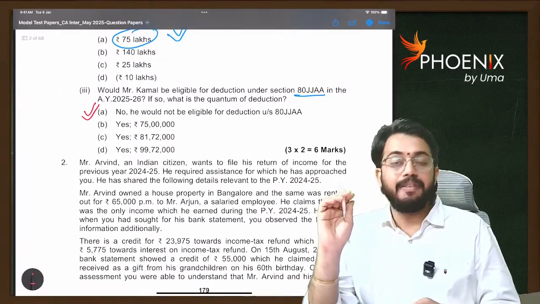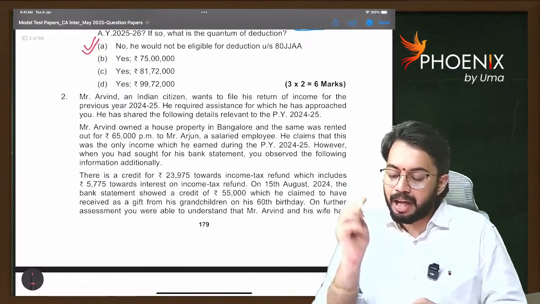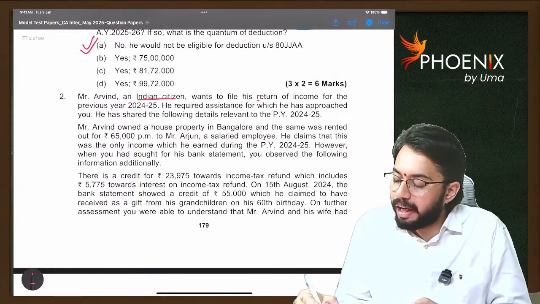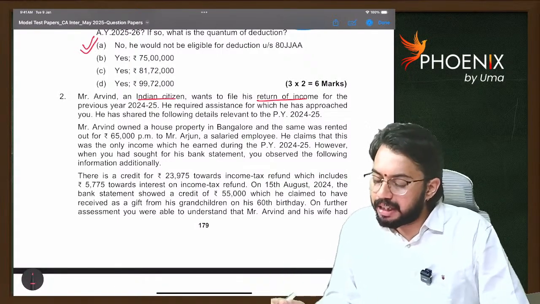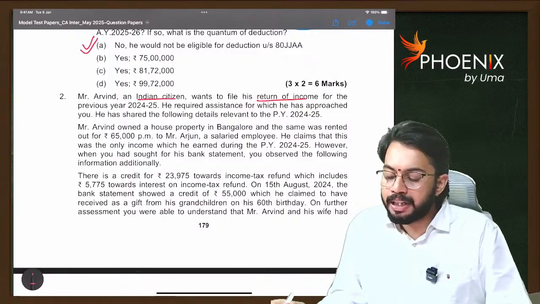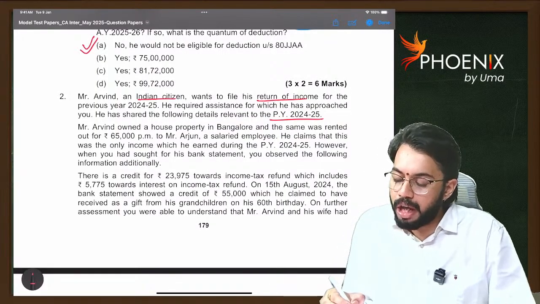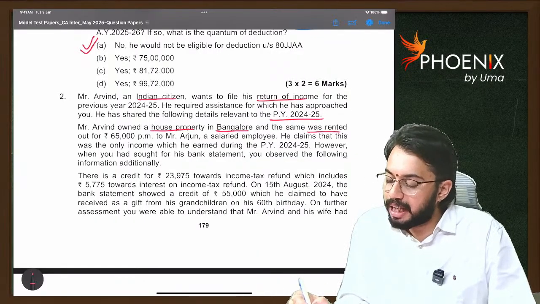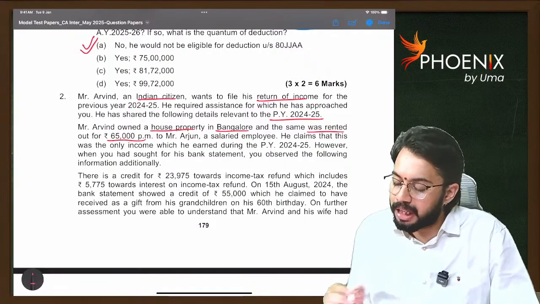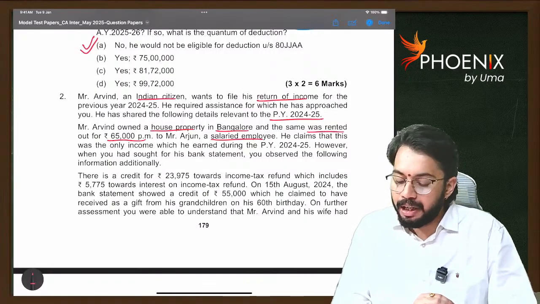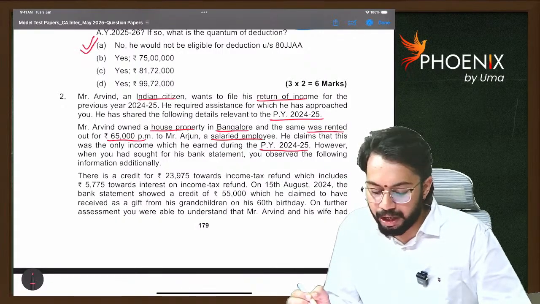Shall we see the second case scenario? Mr. Arvind, an Indian citizen, wants to file return of income for the previous year 24-25. He required assistance, for which he approached you. He has shared the following details relevant to previous year 24-25. Arvind owned a house property in Bangalore and the same was rented out for 65,000 per month to Mr. Arjun, a salaried employee. He claims that this was the only income which he earned during previous year 24-25.